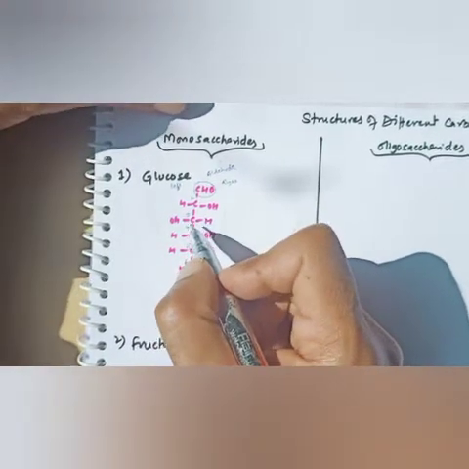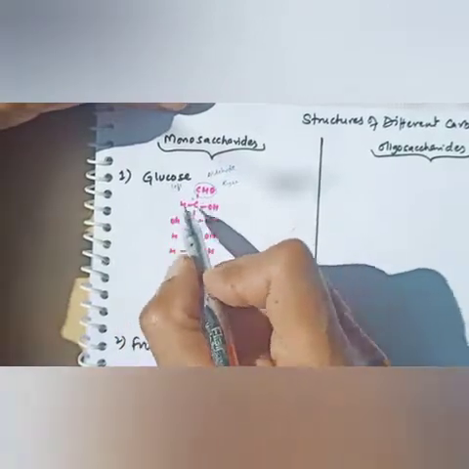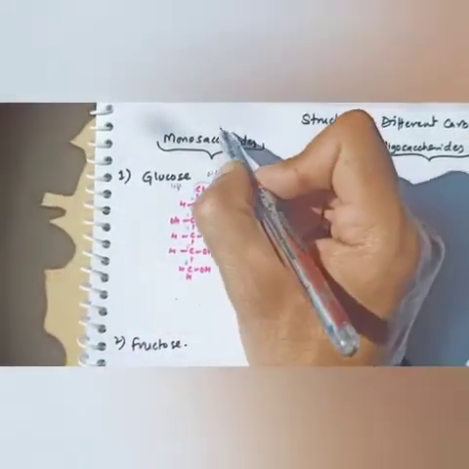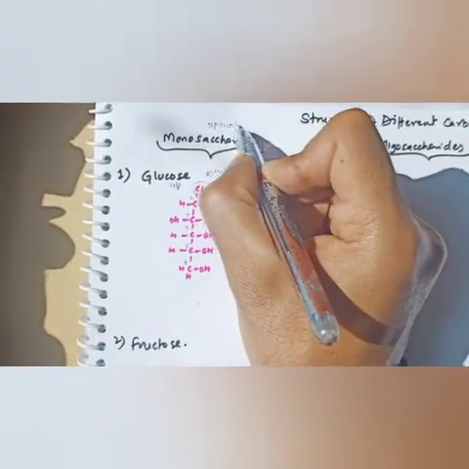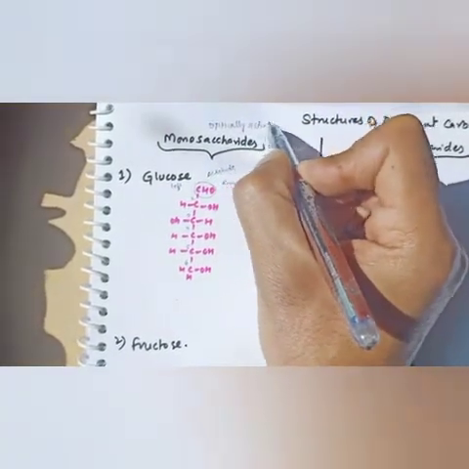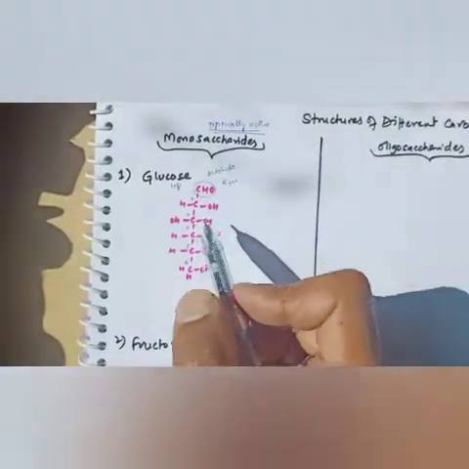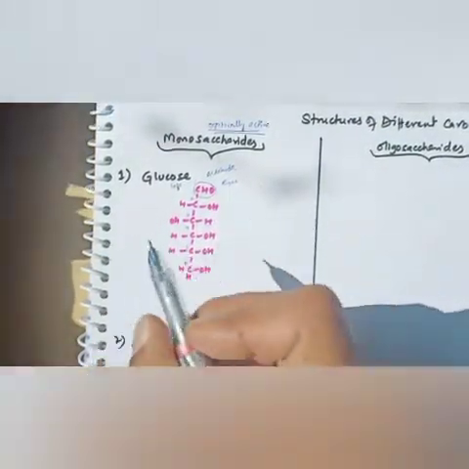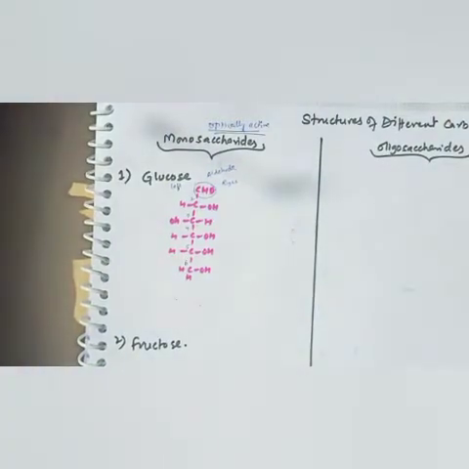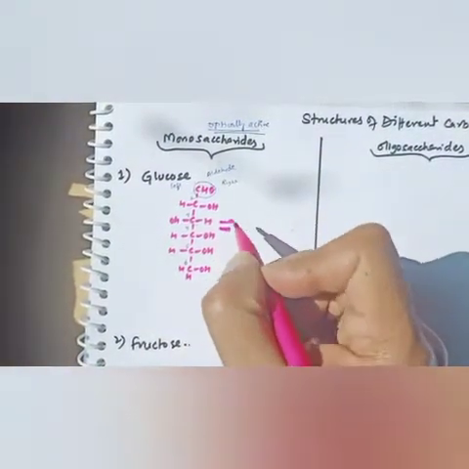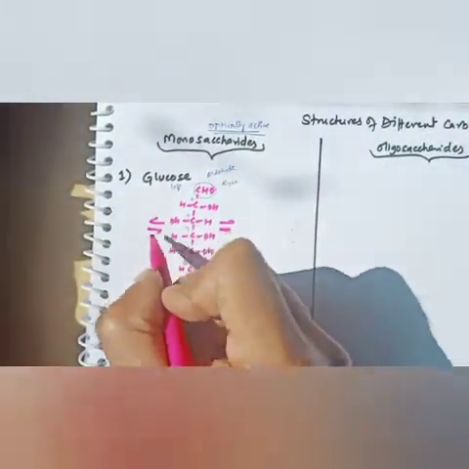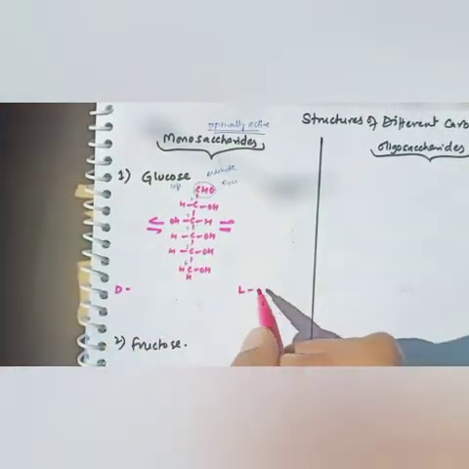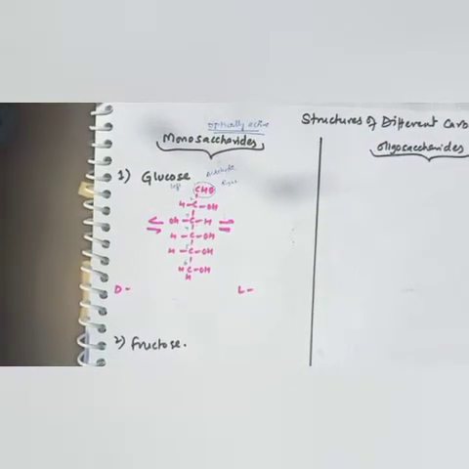And why is it like this? These OH groups can shift toward left and right because most monosaccharides are optically active. If a little light falls on them, they start to rotate, and OH can go from the right to the left-hand side. If I tell you the Fischer projection, there are two types of projection we get, that is dextro and levo. What dextro and levo are, I already told you.